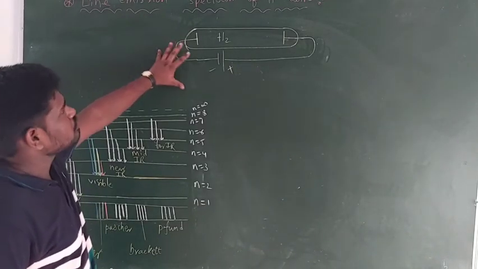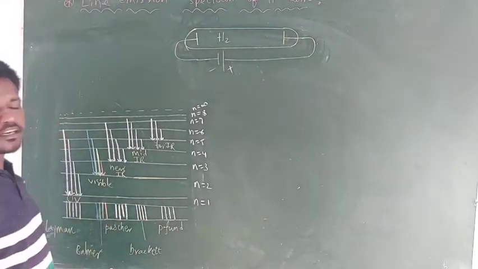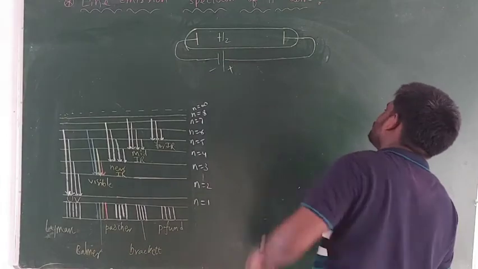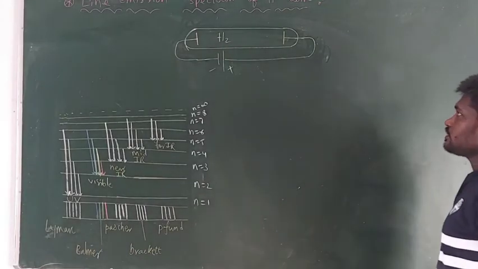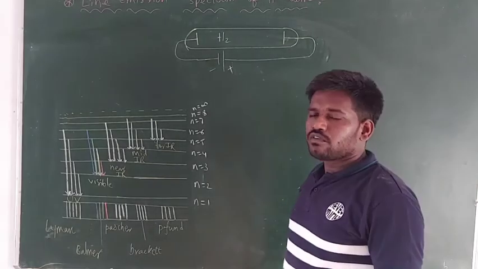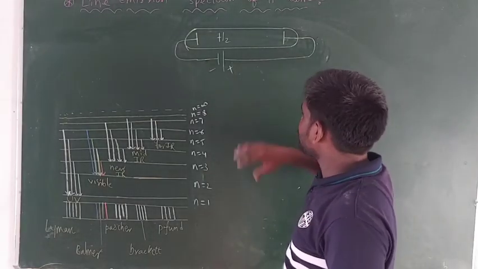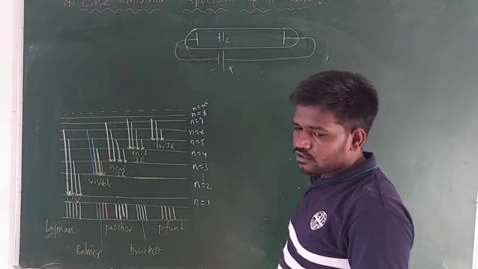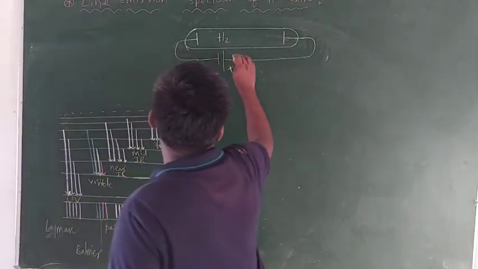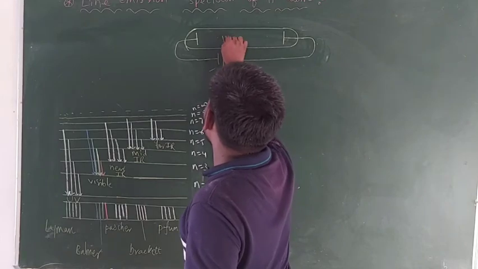Now hydrogen also gives the line emission spectrum. So first here we have to take the hydrogen gas in the discharge tube. Now we know in the discharge tube the electrodes are present, connected with the battery. So when current is passed through the circuit, this hydrogen molecule splits into two hydrogen atoms.